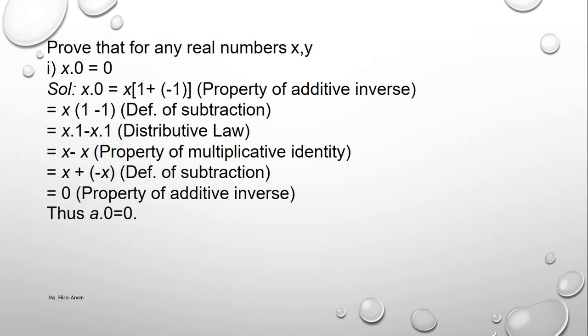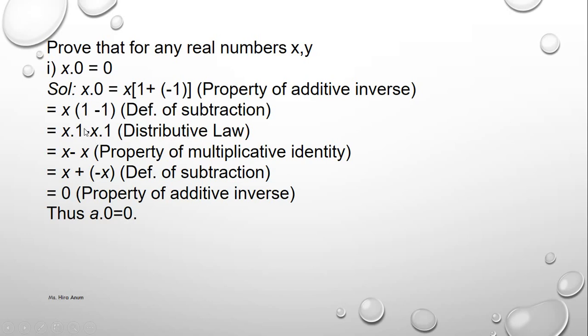Prove that for a real number x, x dot 0 equals 0. In this, 0 will be replaced with 1 plus minus 1, because if we cancel out, it also becomes 0, using the property of additive inverse. Then we use the definition of subtraction: x times the bracket 1 minus 1.